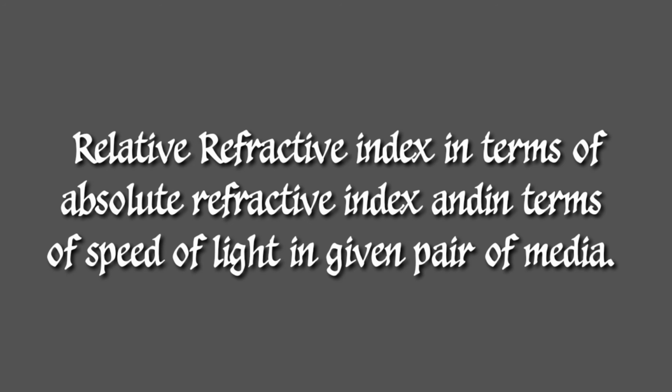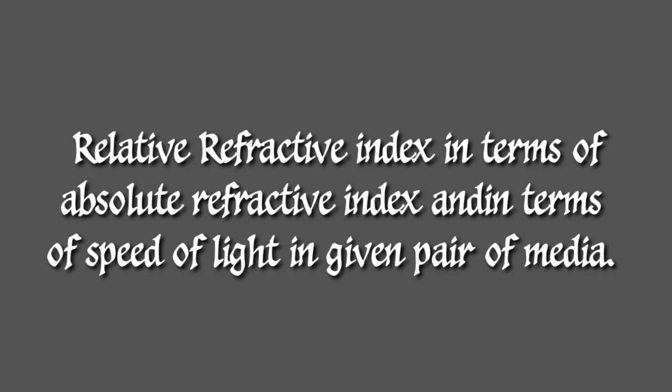And the relative refractive index of any medium can be obtained in terms of the absolute refractive index also. If we know the absolute refractive index of that pair of media, then we can easily find out the relative refractive index. It is possible in terms of speed, and also in terms of absolute refractive index.